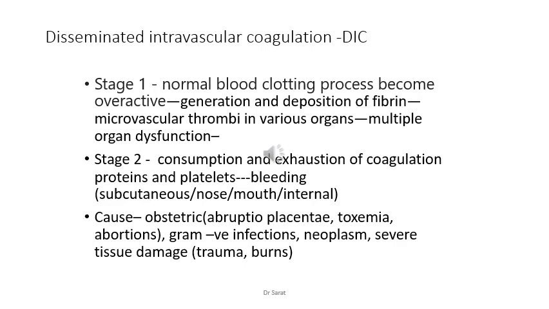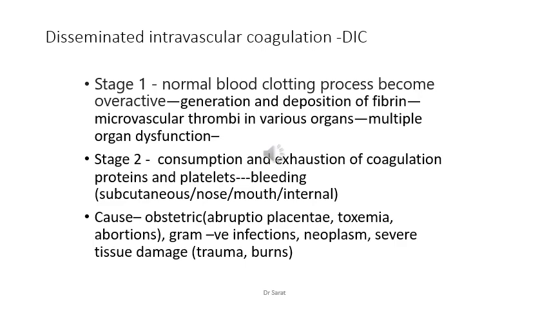The process gets exhausted, and what happens? The coagulation process slows down, leading to bleeding. So in the second stage there is subcutaneous bleeding, bleeding through the nose or mouth, or internal bleeding in the organs. So this condition is called disseminated intravascular coagulation.